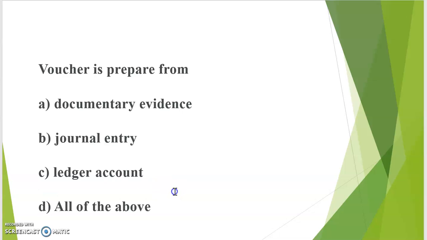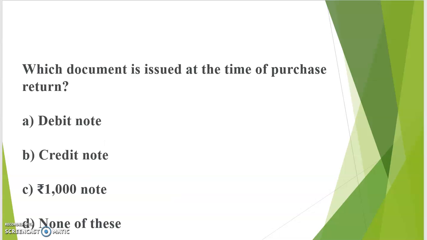The next question: voucher is prepared from which of these: documentary evidence, journal entry, ledger account, all of the above. The voucher is prepared from documentary evidence, which is provided at the time of transaction. So the correct option is A, documentary evidence.